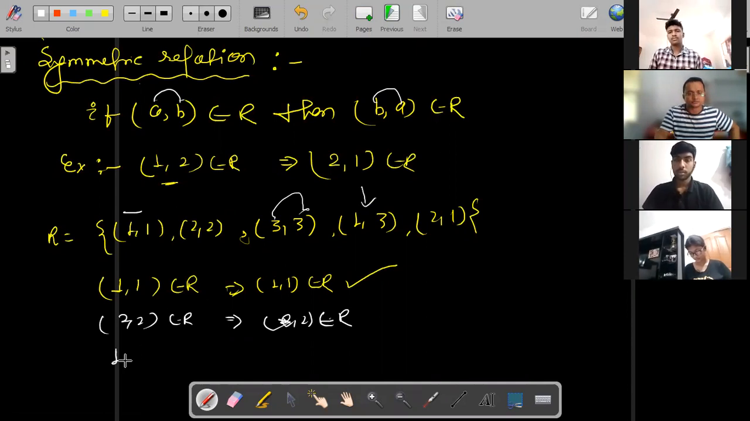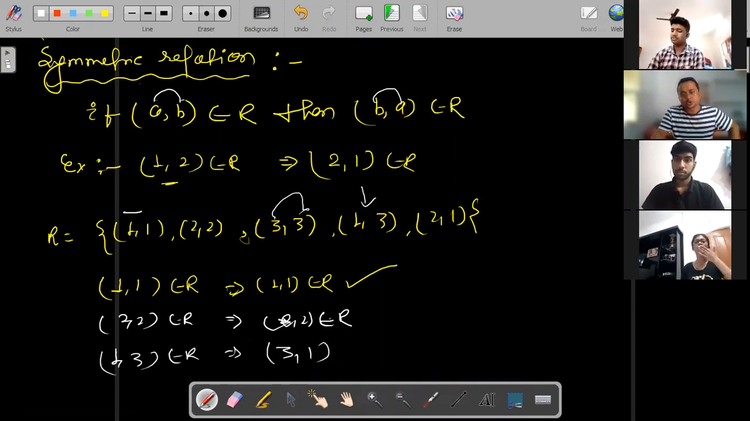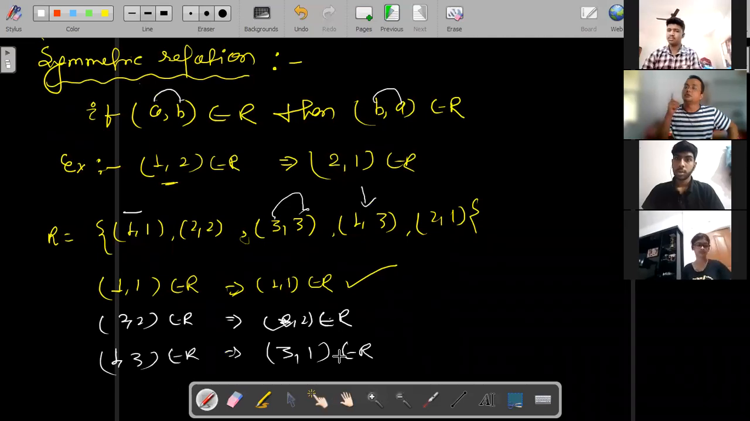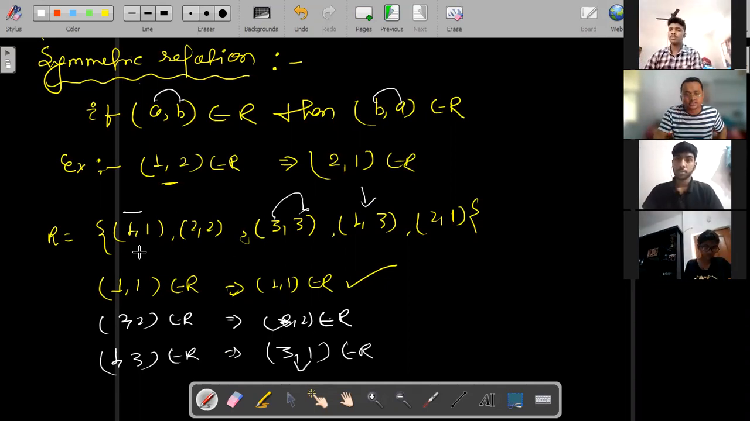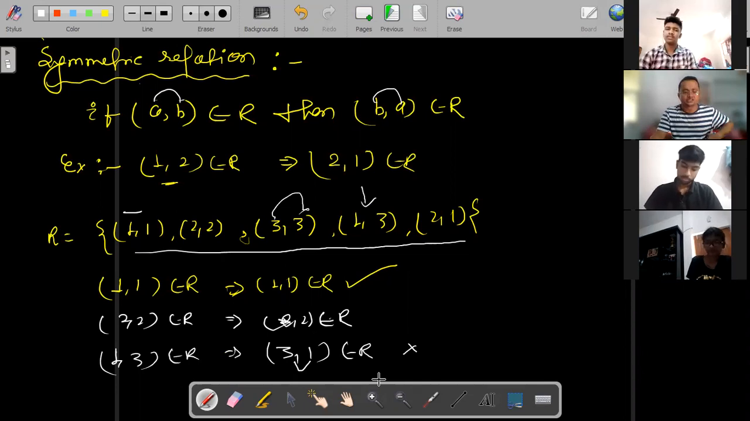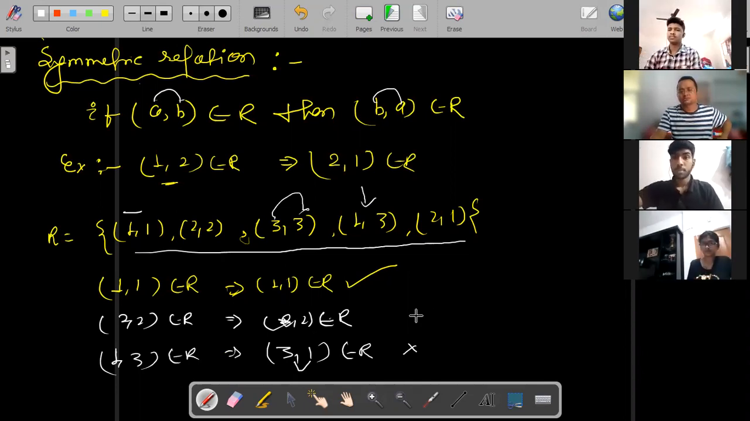1 comma 3 is an element of R. Then what can we say? 3 comma 1 should also be an element of R. But the thing is that 3 comma 1 does not belong to this relation. So this is not a symmetric relation. Getting my point, everyone?